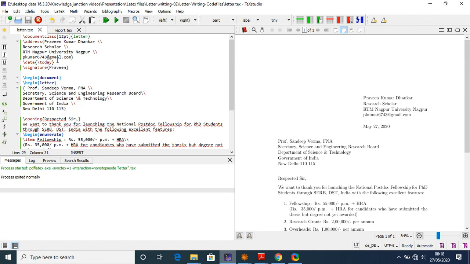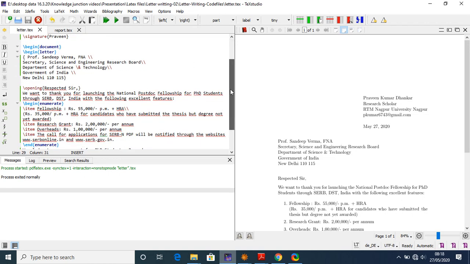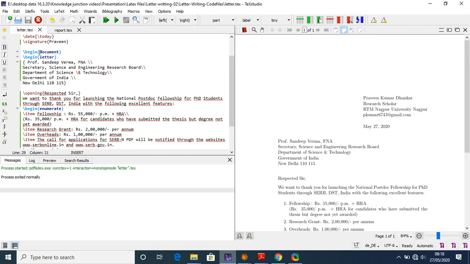So it gives today's date, that is 27/2020, and my sign, \signature Praveen. And now I start the document with the command \begin{document} and then \begin{letter}.